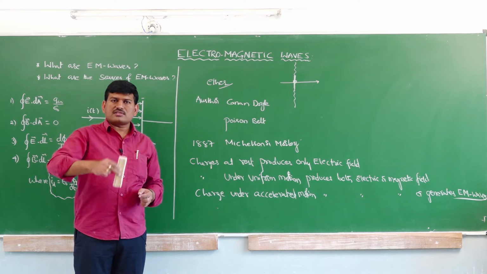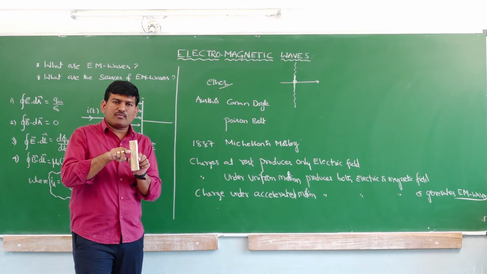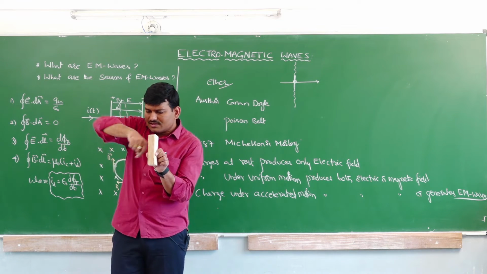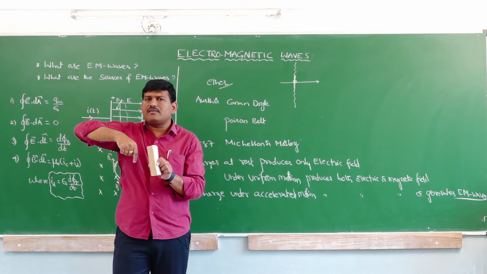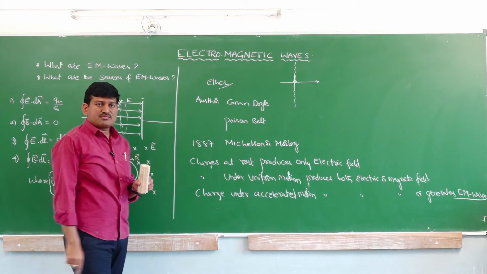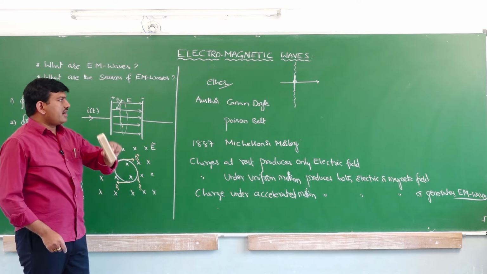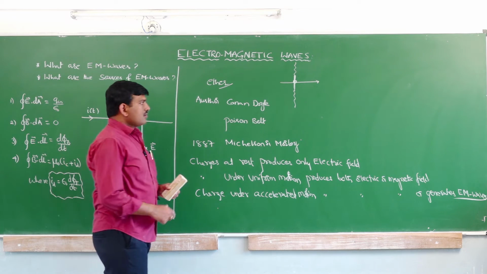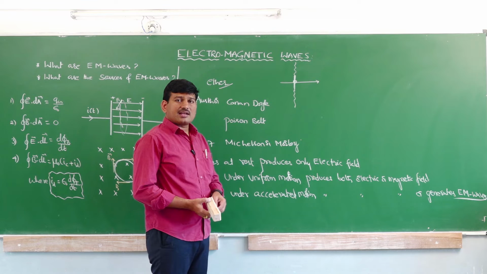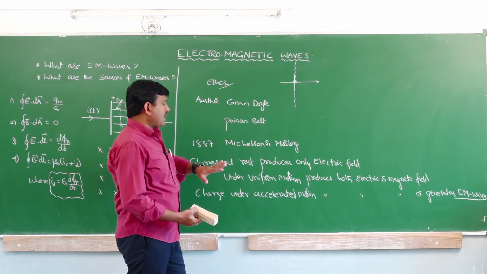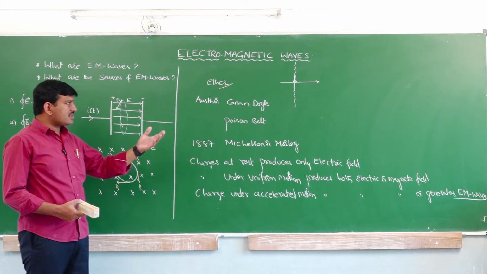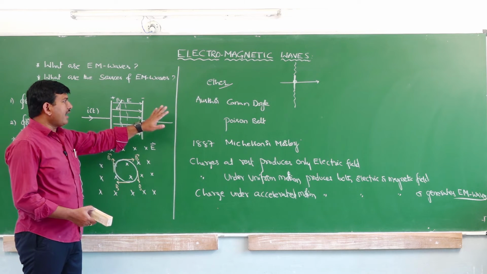So if it is oscillating up and down like this, you can have electromagnetic wave in this direction, like this, like this. In all the directions we will be having, but all those directions must be perpendicular to the oscillating charged particle. Why this accelerated charged particle is responsible for electromagnetic wave is not there in our textbook. So we have to study that only at the higher levels.